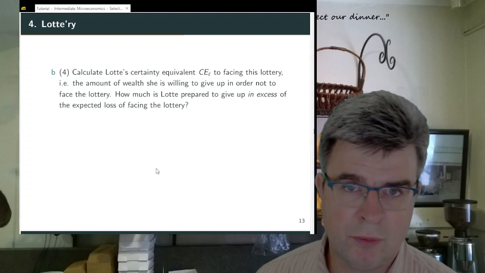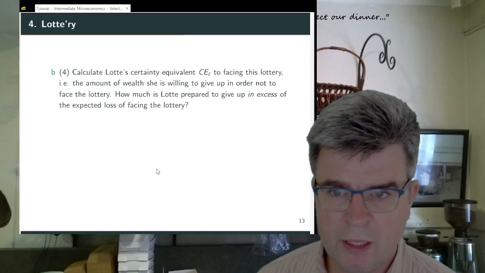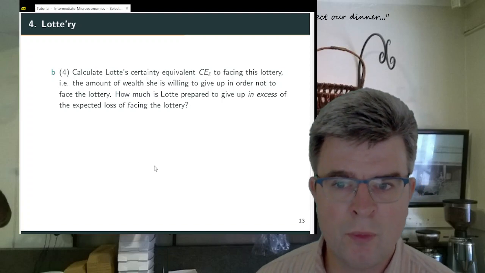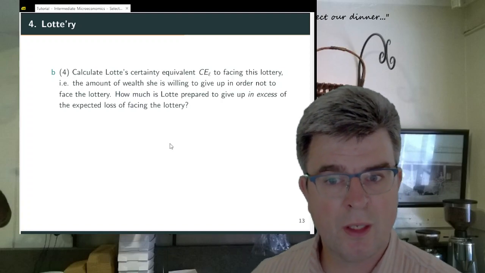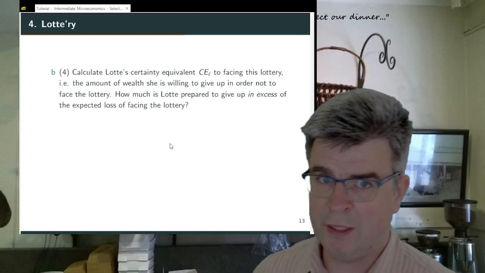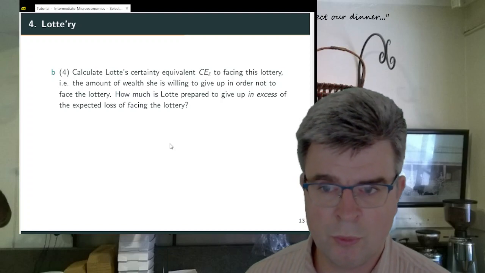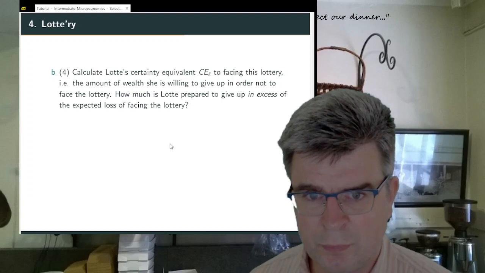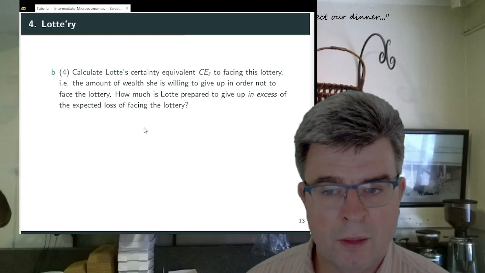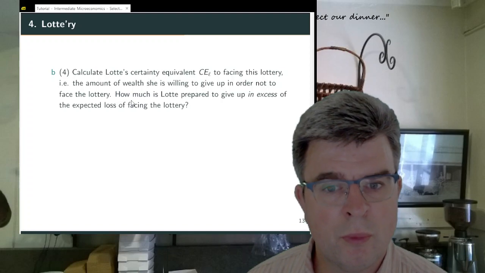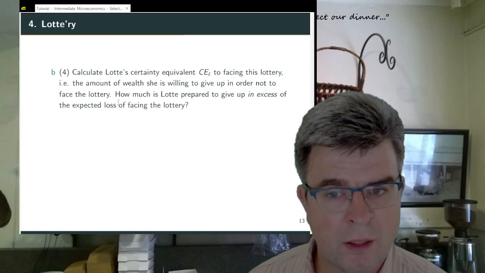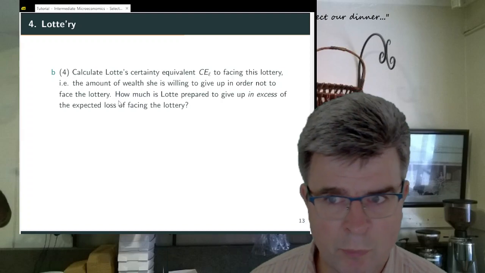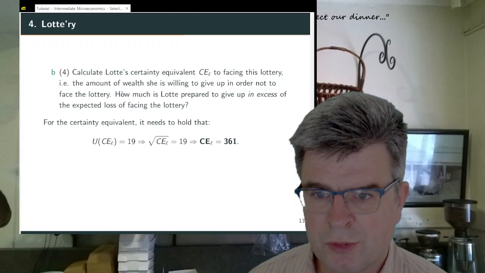And then again we can continue with question B. What is Lotte's certainty equivalent to facing this lottery? So what is the amount of wealth she is willing to give up in order not to face the lottery, in order to not be exposed to the risk of, for example, losing her phone? And then how much is she prepared to give up in excess of the expected loss of facing the lottery? So two questions in one, and let's start with the first.